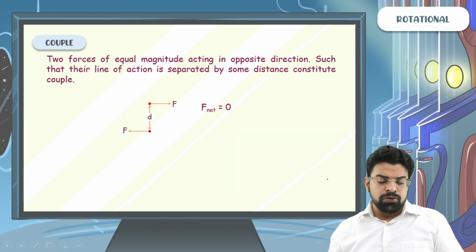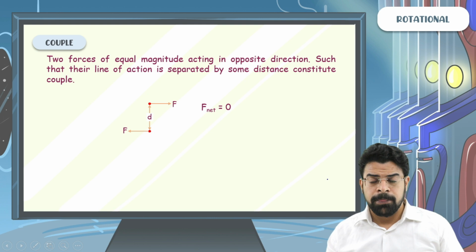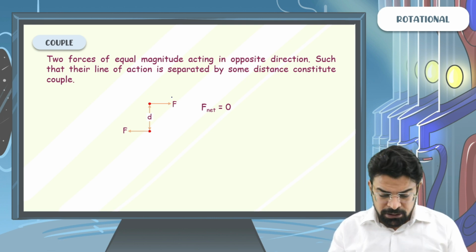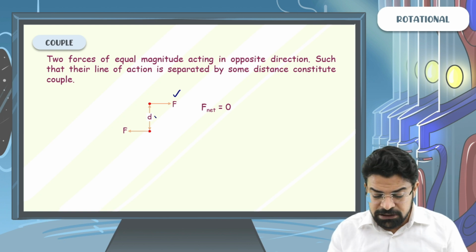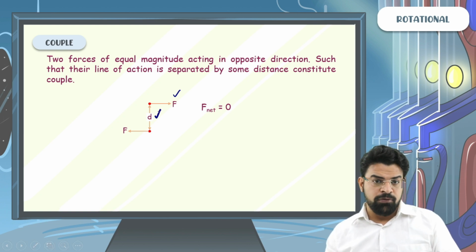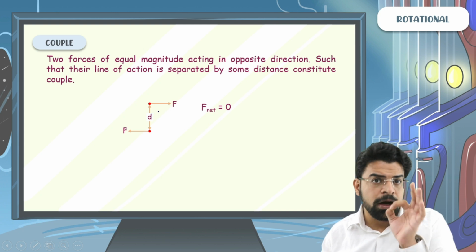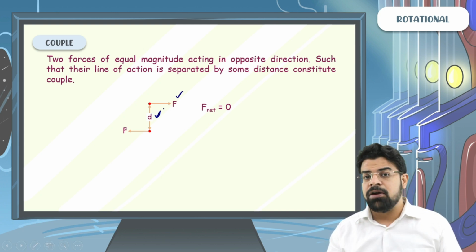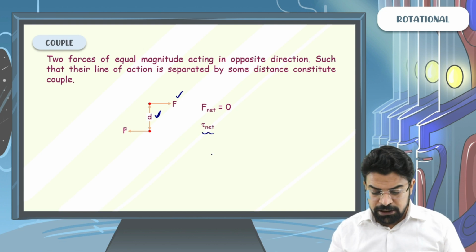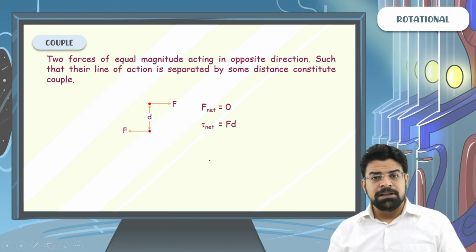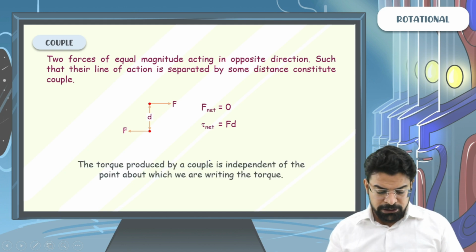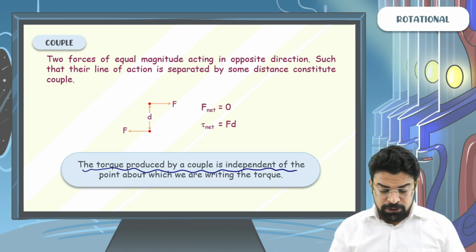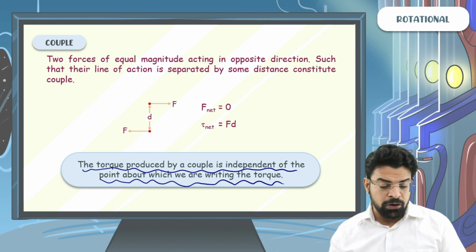I want you to notice one strange thing. The torque due to a couple is nothing but the magnitude of force times the distance between the lines of action of the forces. So net torque equals Fd. And the special thing about the couple is that the torque produced by a couple is independent of the point about which we are writing the torque.